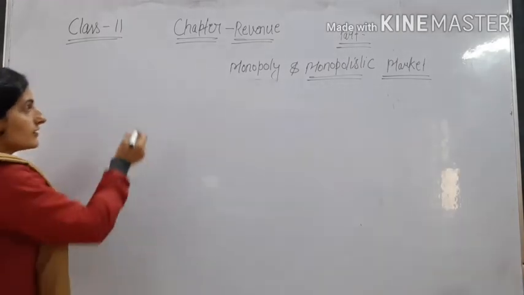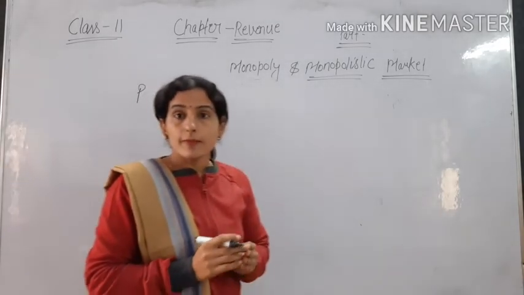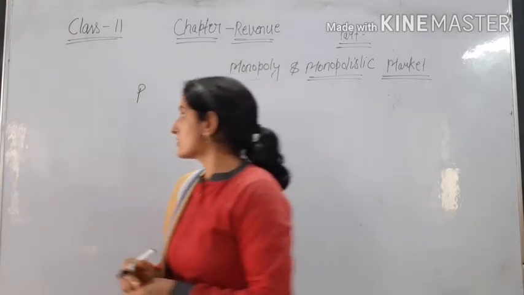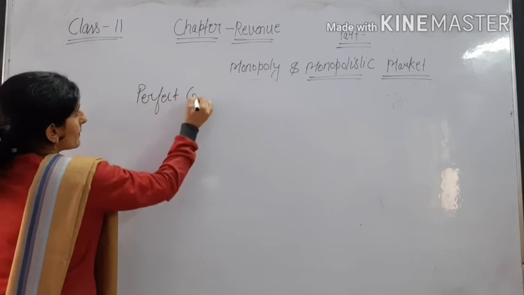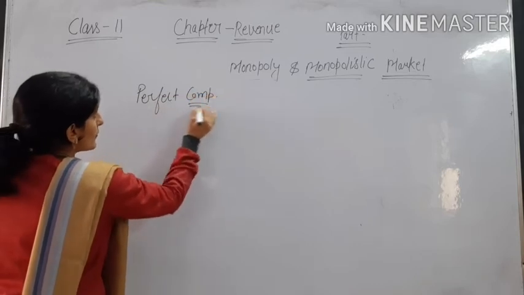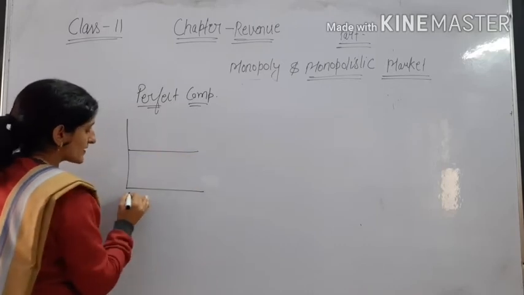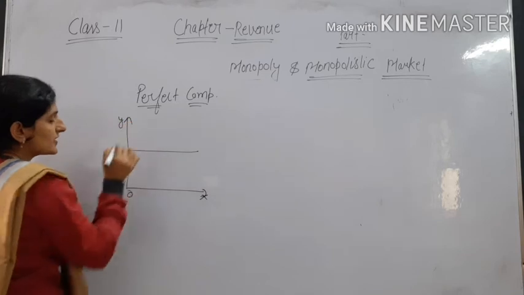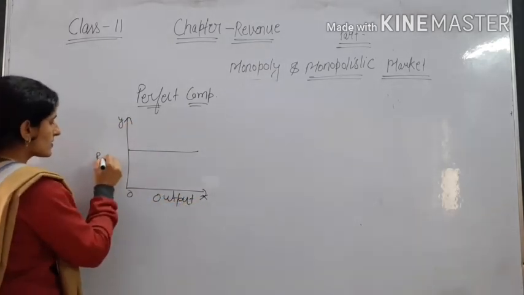Now talk about demand curve elasticity in perfect competition, monopoly and monopolistic competition. So in perfect competition, what is the shape of the demand curve? That is horizontal to the OX axis, and it is constant.